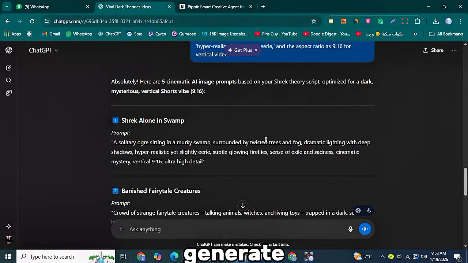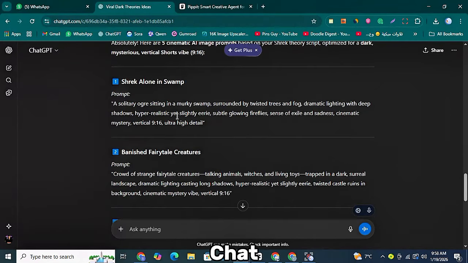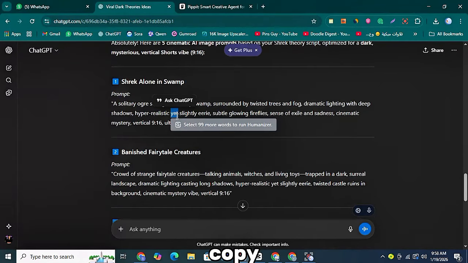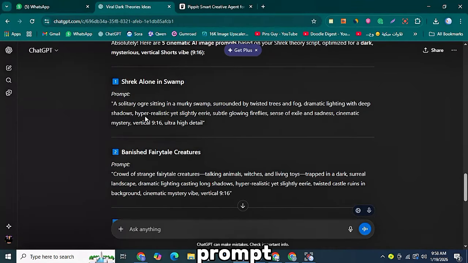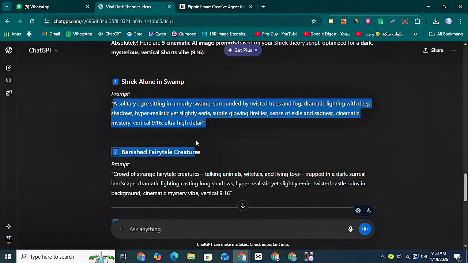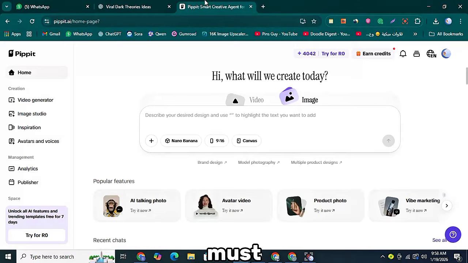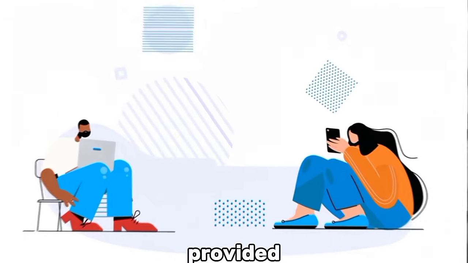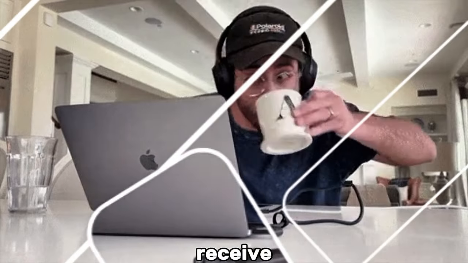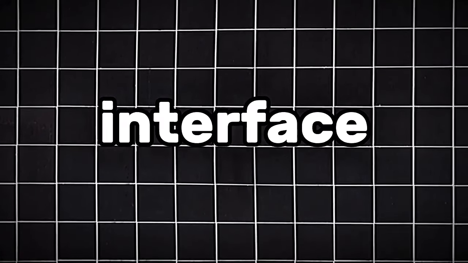The next step is to generate the images using the prompts from ChatGPT. To do this, copy the first image generation prompt that ChatGPT provided. Then go to the website called Pippit AI. You must sign up and log in on this platform. If you use the link I have provided in the description, you will receive free credits upon signing up, allowing you to generate unlimited images. Once you are logged in, the main interface will appear.